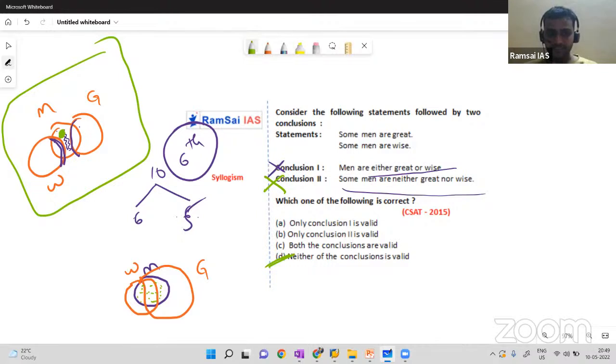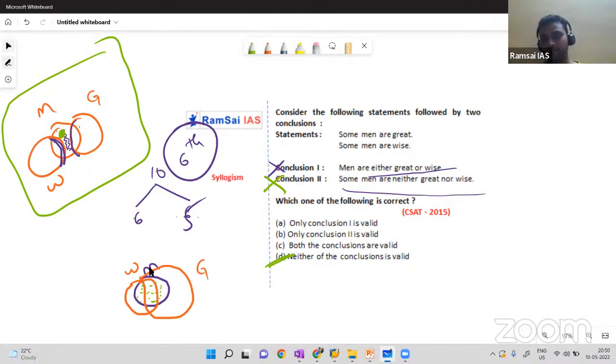So Sahil, can you understand? Here we don't know what is the relation between wise and great, but the two different possibilities are eliminating the two conclusions. So that's the reason we have to keep everything in mind while solving. And I can tell you a best thing. Don't try to analyze directly. Draw a diagram, you will get the answer for sure. Draw the diagram and follow that diagram blindly. It will give you the answer.